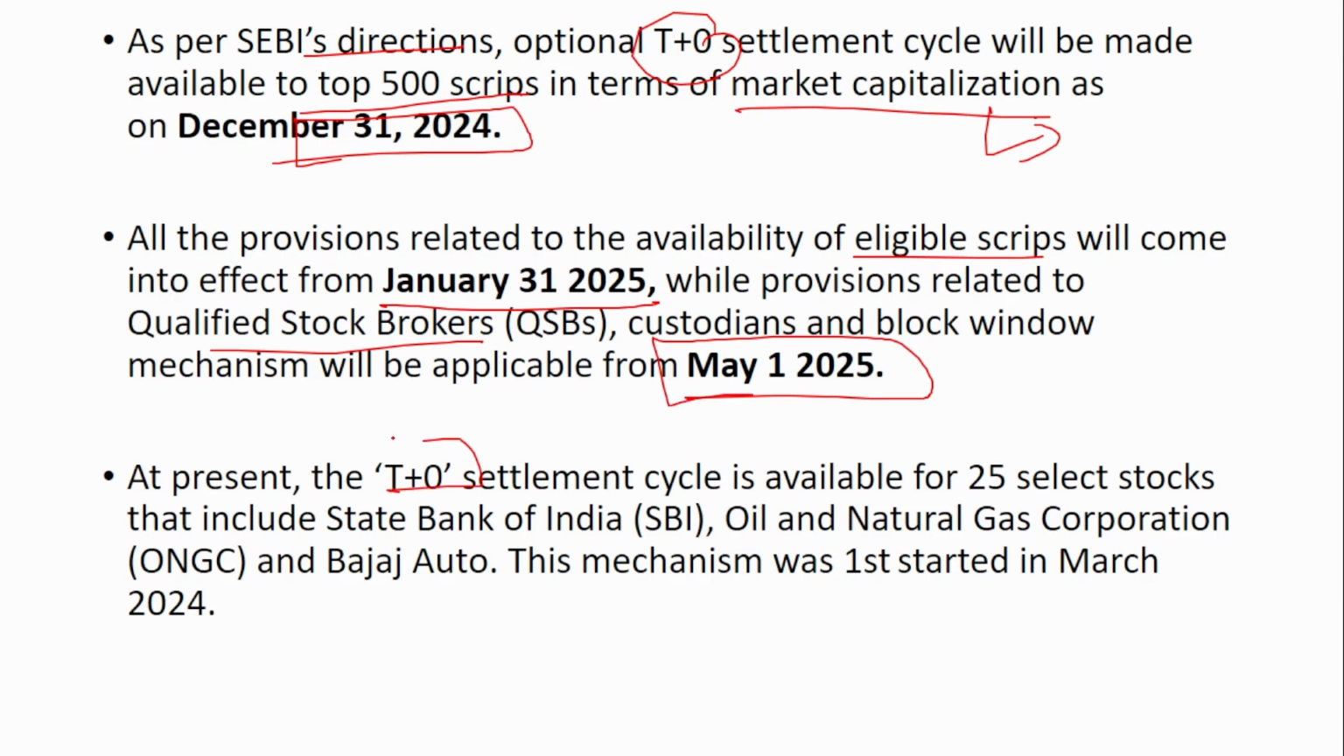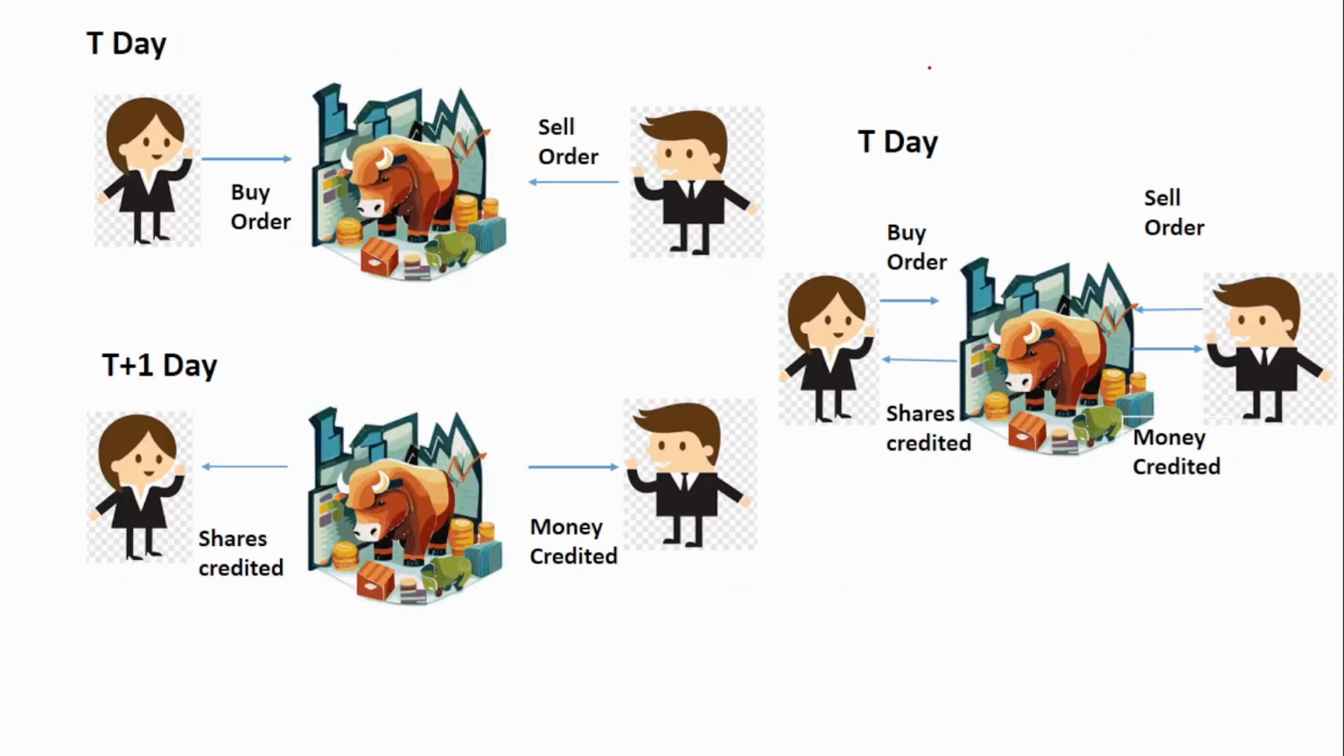At present, the T+0 settlement cycle is available for 25 select stocks that include State Bank of India, ONGC and Bajaj Auto. This mechanism was introduced in March 2024. Now, what is this T+0 settlement? Currently, we are running on a T+1 settlement, which means that if a buyer places an order of buying a share in the stock market on T day, then the shares will be credited on the T+1 day and the seller will get the money on the T+1 day. Shares will be credited to the buyer's depository on T+1 day and money will be credited to the seller's account on T+1 day. So it will take at least 1 day for the entire settlement to take place.